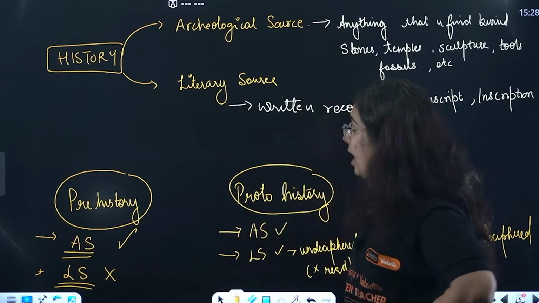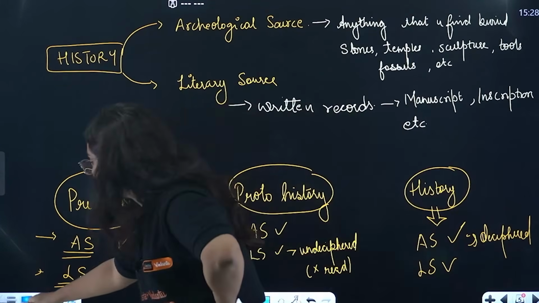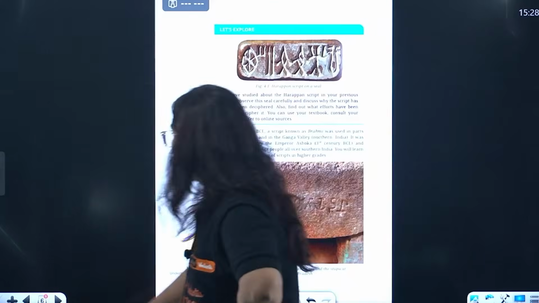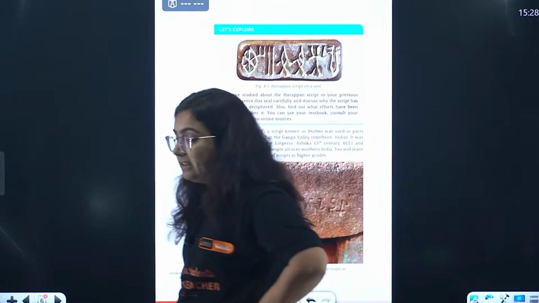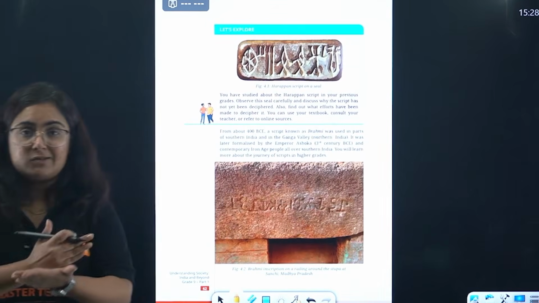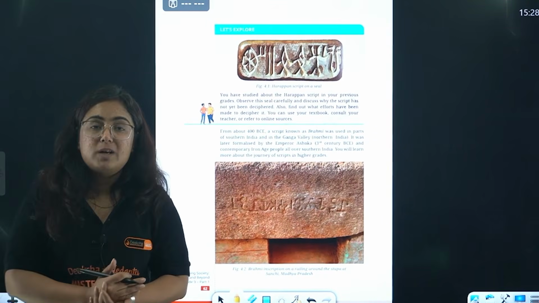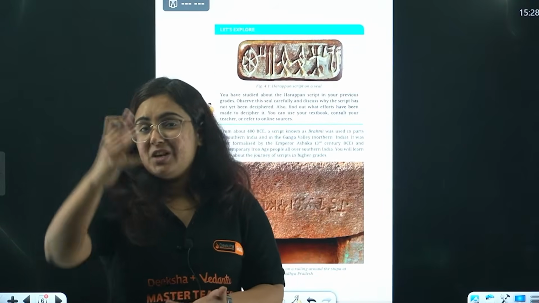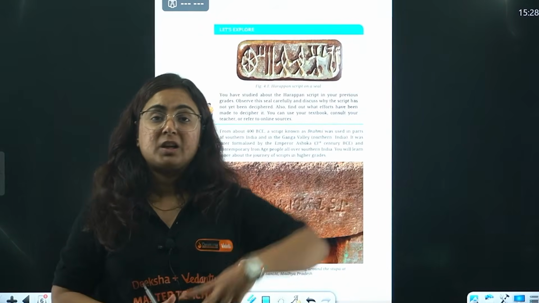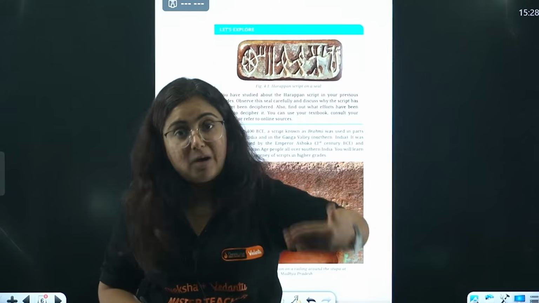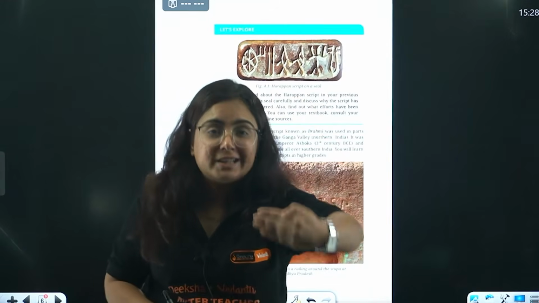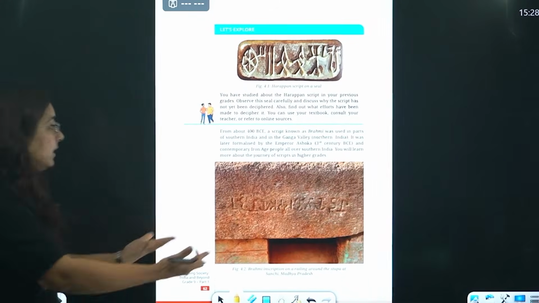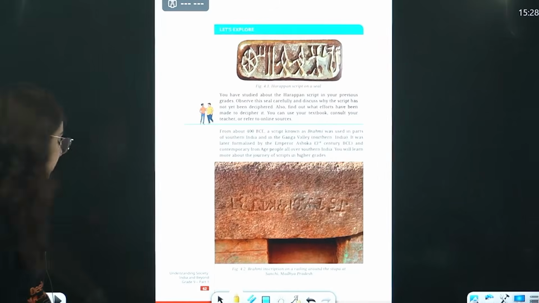Now coming towards the chapter, we will learn all about them in detail. This chapter is about history, prehistory, and proto-history, when we got to know about the archaeological sources, but somewhere literary sources were not there. There was a time when we knew about literary sources, but we could not decipher them. And then the time when we actually know about everything.